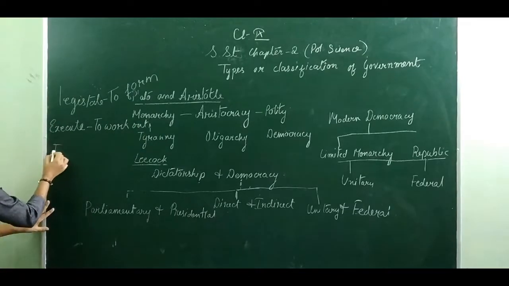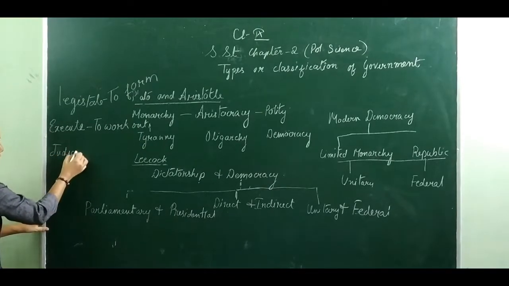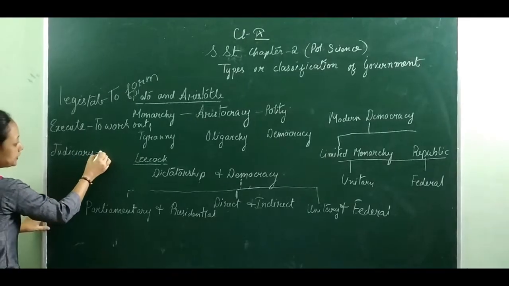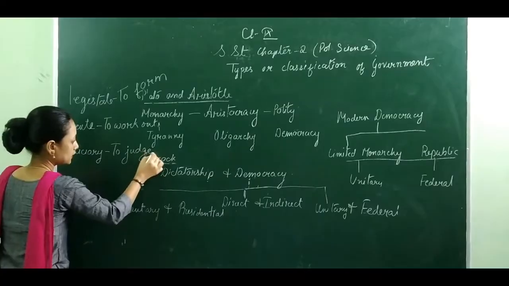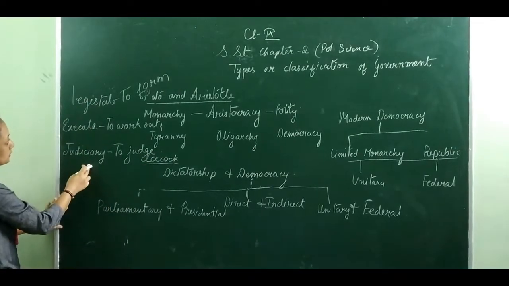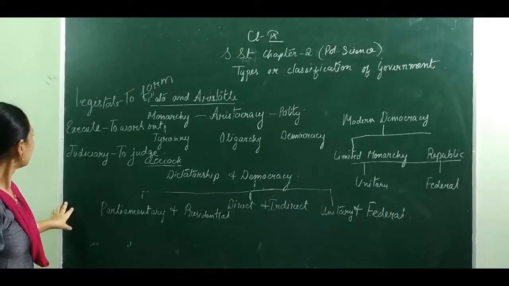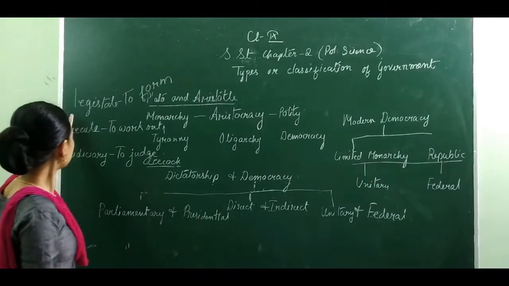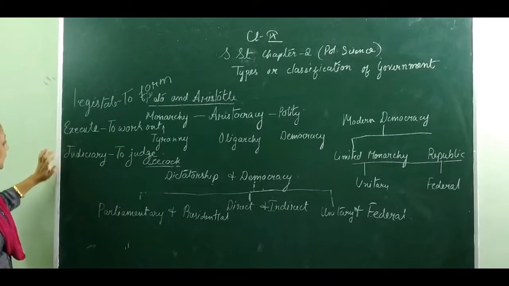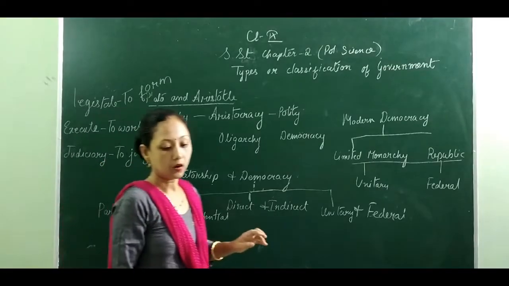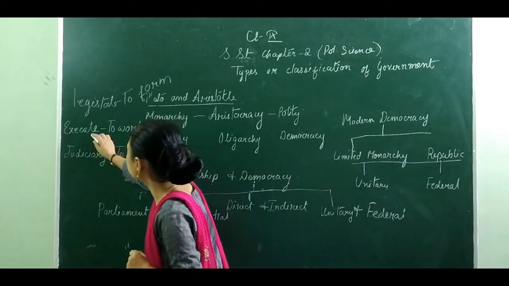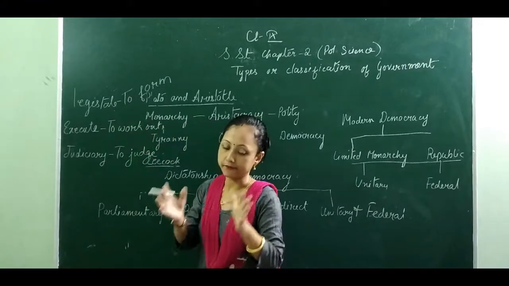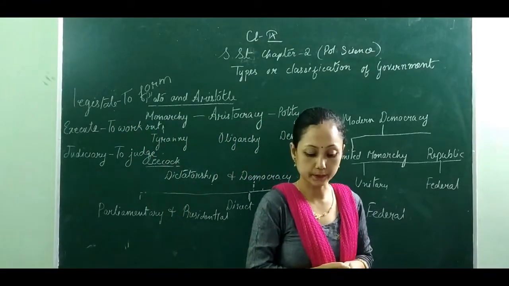And judiciary. Now, judiciary is the one which is to judge. These are the three branches of the government: the legislative, the judiciary, and the executive. Now, in a parliamentary form of government, we find that the executive and the legislative have a very close relationship.